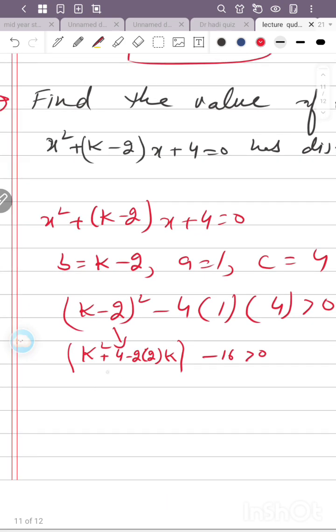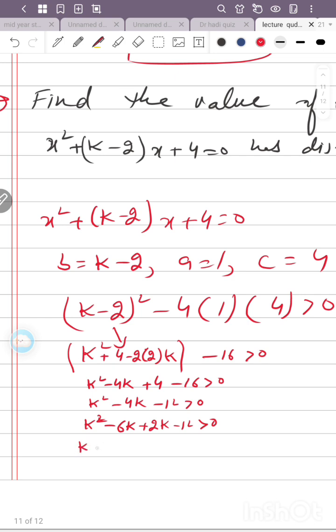So how do we deal with this one? K square minus 4k plus 4 minus 16 greater than 0. K square minus 4k minus 12 greater than 0. If we break the middle term, we get k square minus 6k plus 2k minus 12 greater than 0.